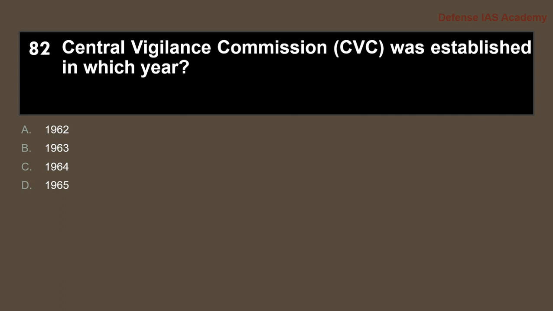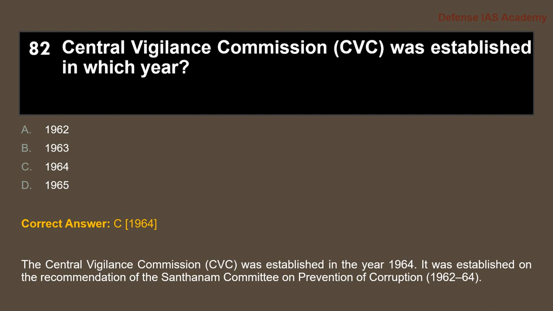Question 82. Central Vigilance Commission (CVC) was established in which year? Answer is option C, 1964. The Central Vigilance Commission was established in the year 1964. It was established on the recommendation of the Santhanam Committee on Prevention of Corruption, which sat from 1962 to 64.